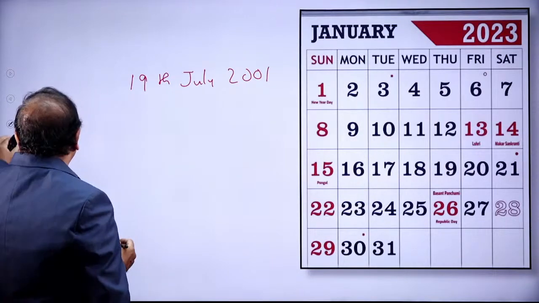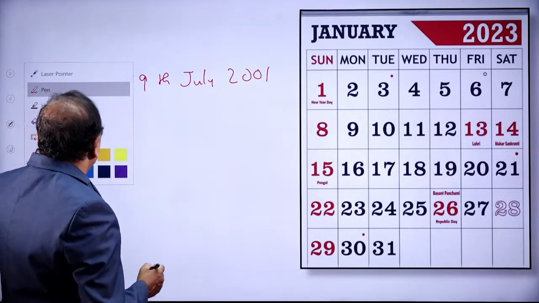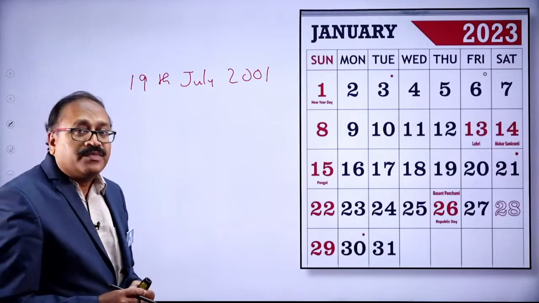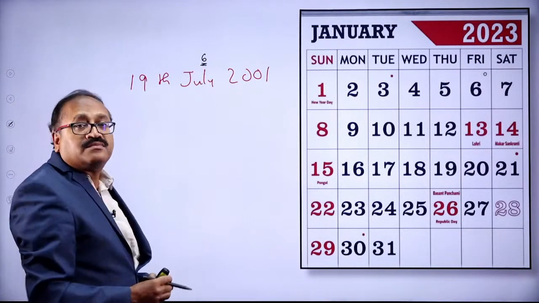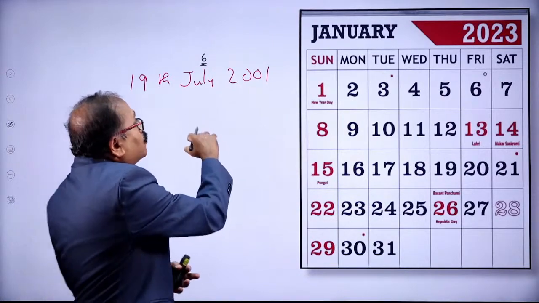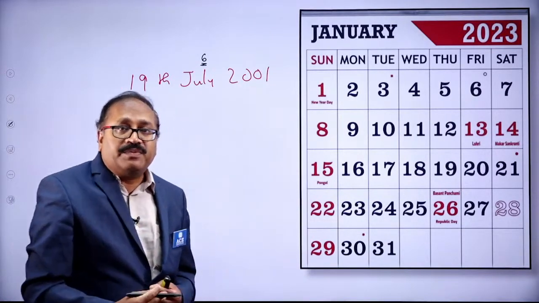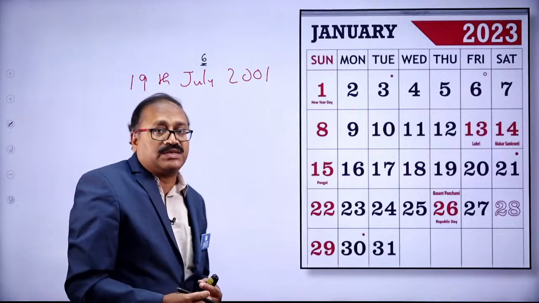So here, what is the code of July? The code of July, which I discussed the other day, is 6. If you don't know the code of the month, you can visit my previous videos where we have discussed it.